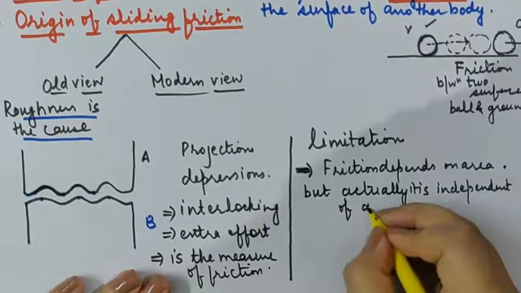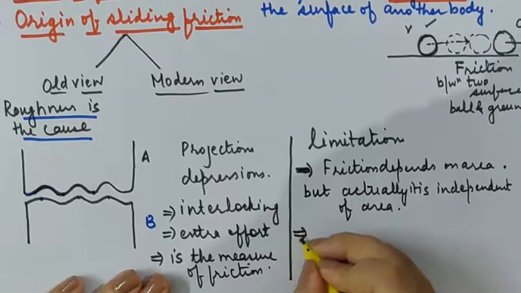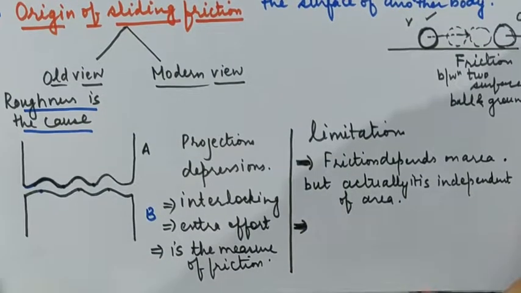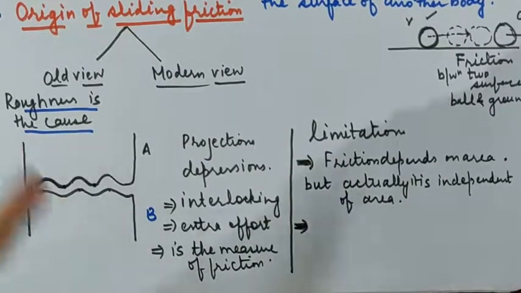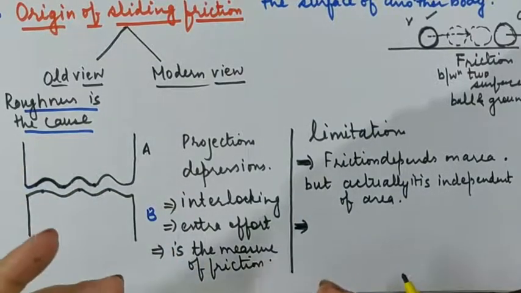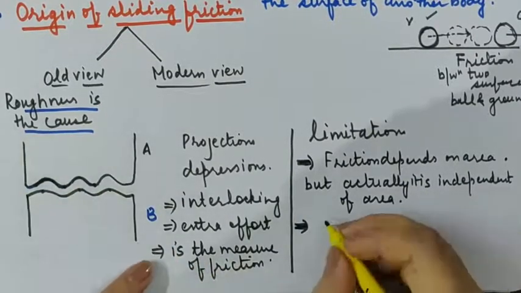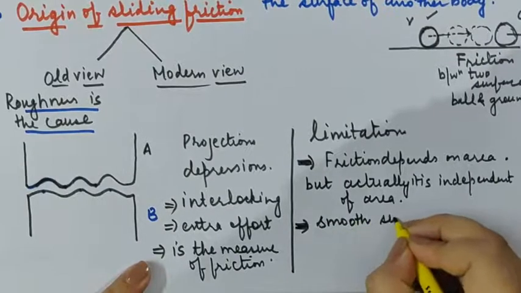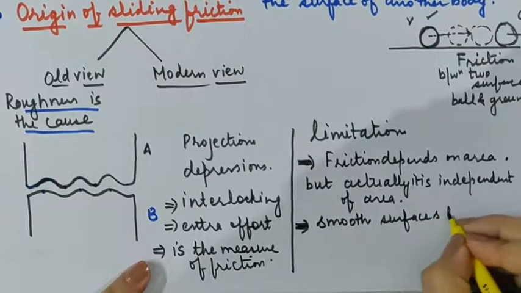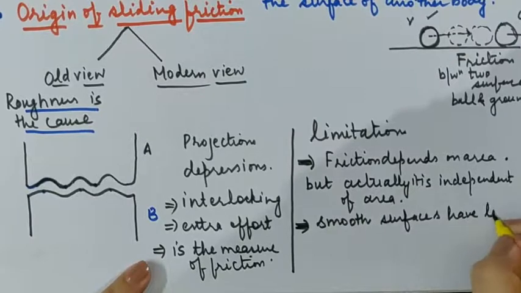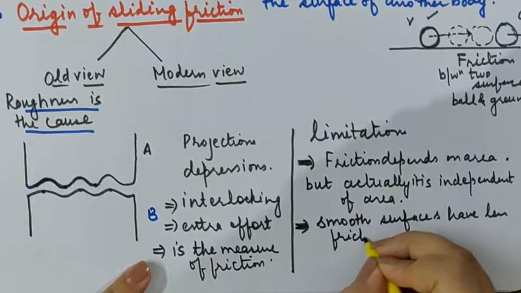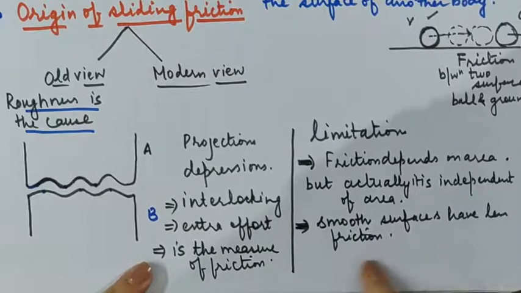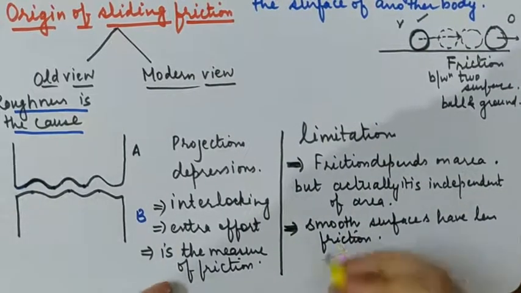of area. Second, we might think that roughness is the cause of friction, hence two bodies which are smooth enough won't have any kind of friction. So smooth surfaces have less friction. But again, this is a limitation, meaning this is not true. Smooth surfaces rather have more friction.